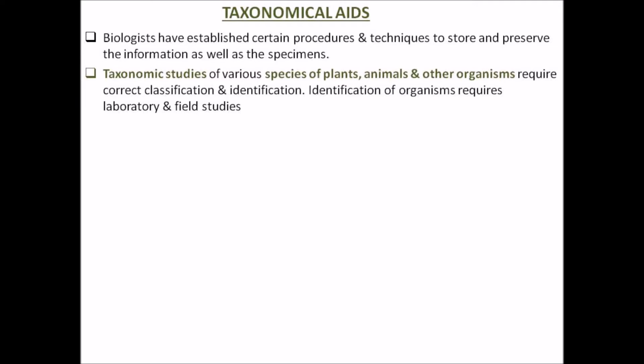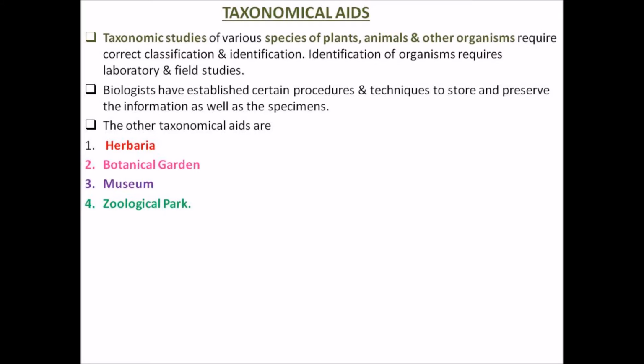Taxonomic aids include number one, the herbaria, number two, the botanical gardens, number three, a museum, number four, the zoological parks, and the last but not the least, the very important one, the keys, that is, the taxonomic keys.